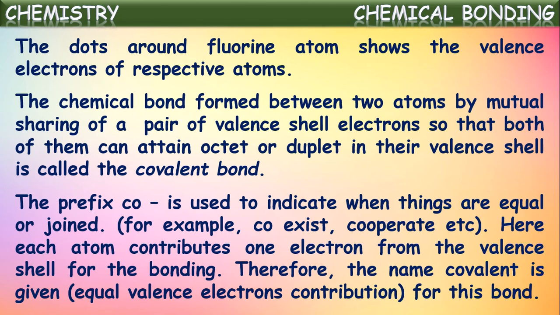So what's happening in this kind of bonding? Valence electrons are equally contributed and those pairs of electrons are equally shared between the two atoms in the bond formation. That is why the bond formed is called a covalent bond. So by sharing of electron pairs equally between the atoms, this bond is formed, which we call a covalent bond. Now let us see some examples for molecules having this covalent bonding.